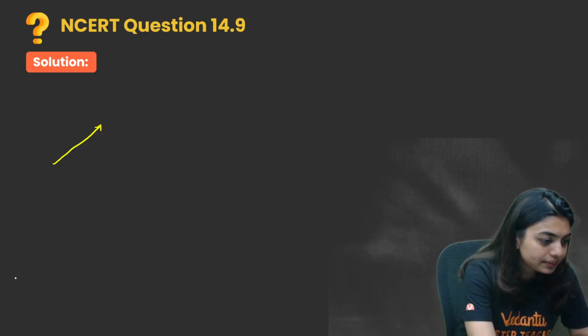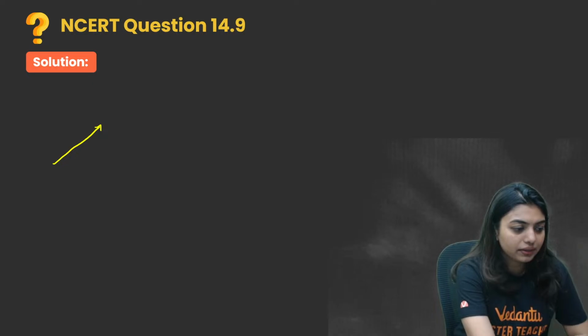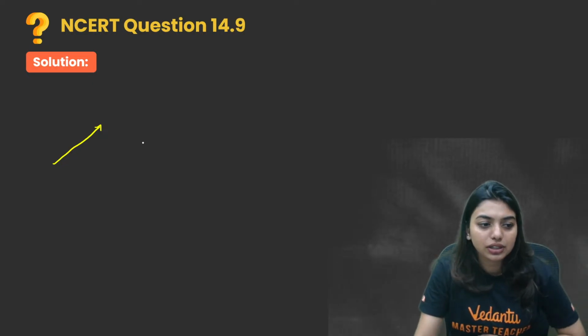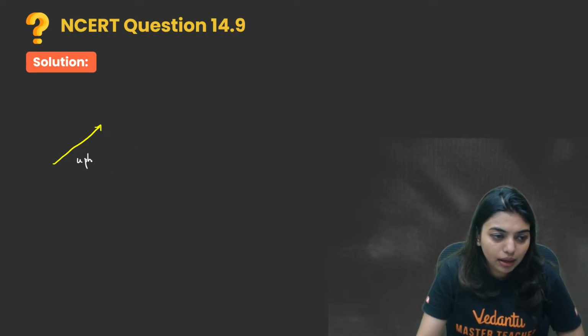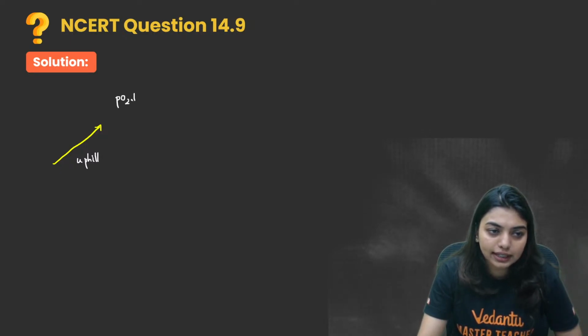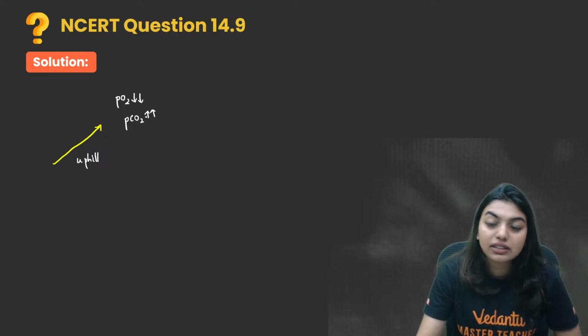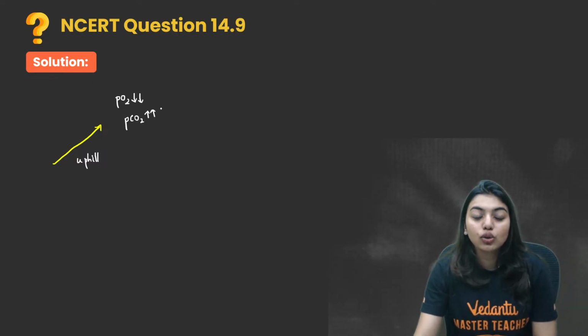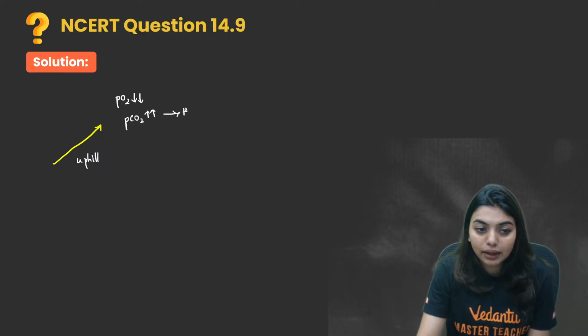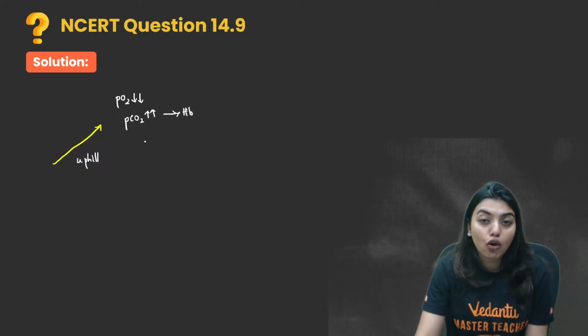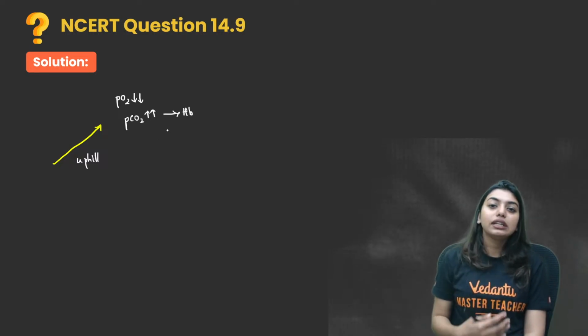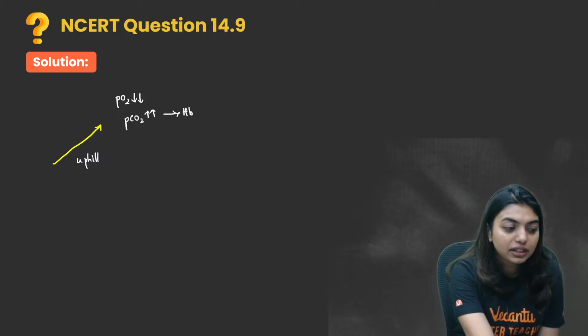So far good? Yes or no? Okay, fine. So here, students, he is going uphill. Obviously, the partial pressure of oxygen is going to decrease as we go up the altitudes, and the partial pressure of carbon dioxide is going to increase, or carbon dioxide is going to be more. Even sometimes carbon monoxide is going to be there. So hemoglobin will have more tendency to bind with carbon dioxide than oxygen. This will cause difficulty in breathing. Yes or no?